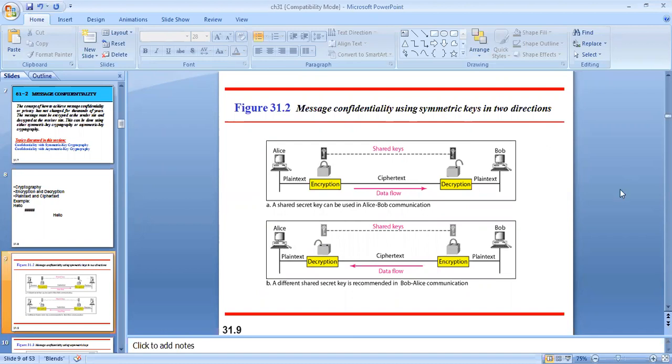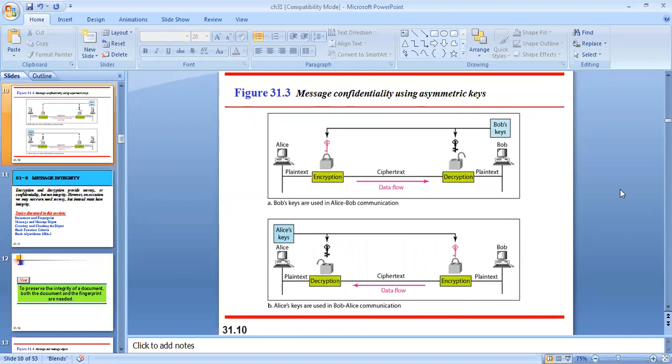Next we'll be studying about message confidentiality using the asymmetric key. So what happens in case of asymmetric key? As you see here, observe here, the key colors are different. That means here we'll be having two different keys.